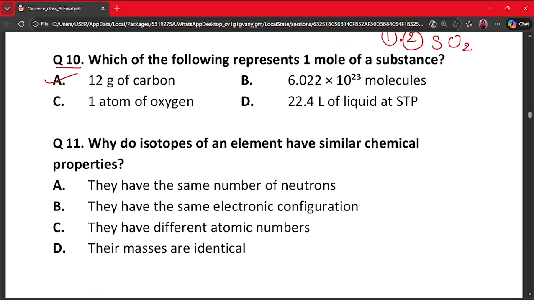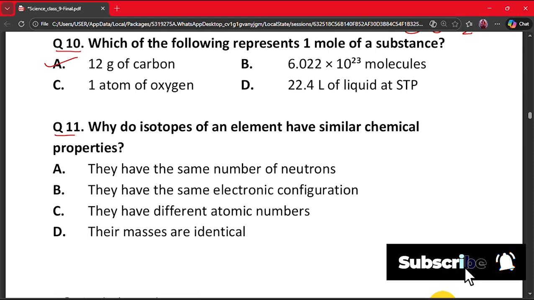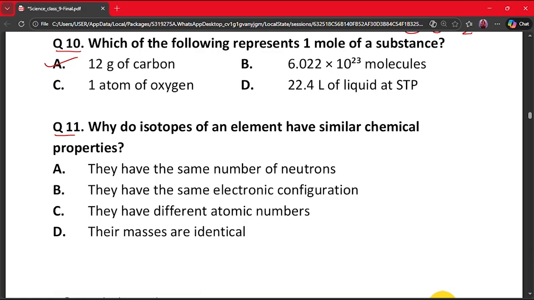Let's move on to the next question, that is question number 11. Why do isotopes of an element have similar chemical properties? A. They have the same number of neutrons. B. They have the same electronic configuration. C. They have different atomic numbers. D. Their masses are identical. The correct answer here is option B. Why? Because isotopes have same electronic configuration and chemical properties depend on electrons, not neutrons.